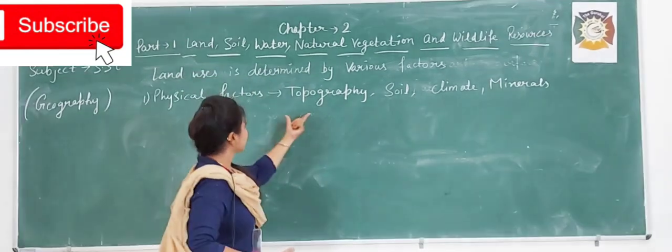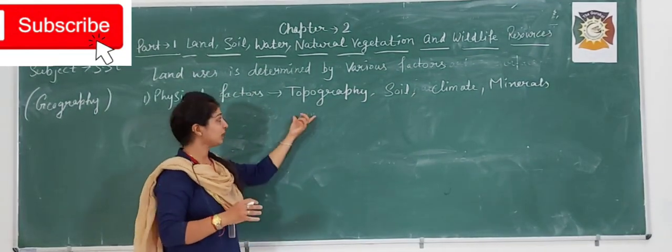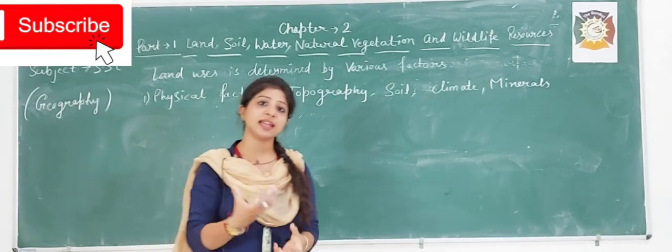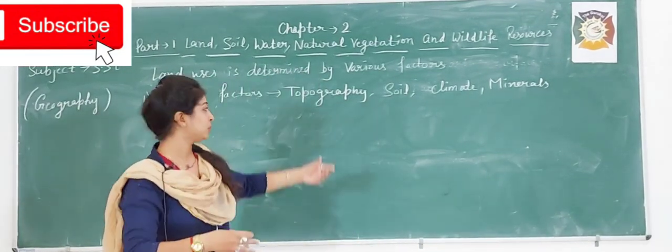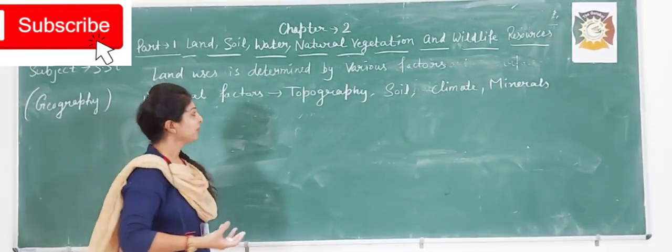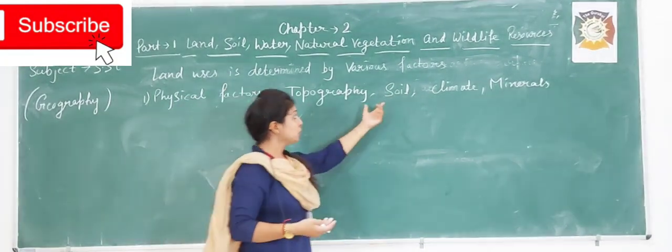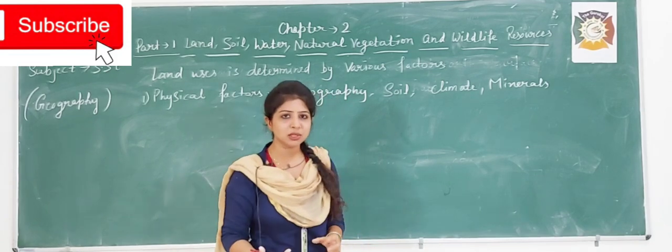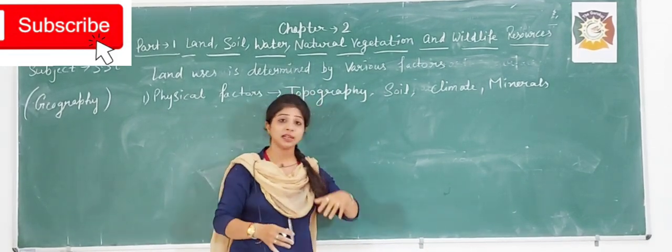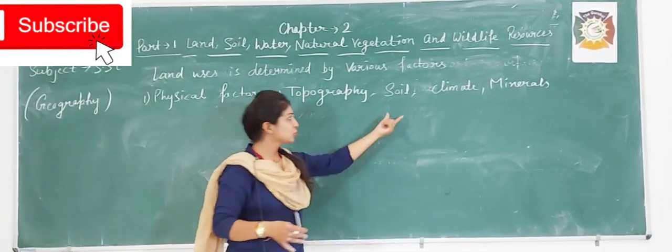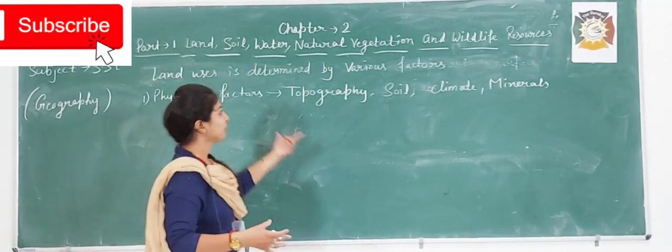Okay, topography means, in Hindi we can say, जमीन की सतह कैसी है. Topography describes these things. Okay, if I talk about the soil, black soil will be used for a different purpose, sandy soil will be used for a different purpose. Soil also describes the factors.